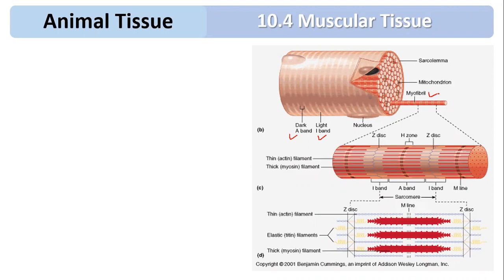Now, the dark band is also called the A band or anisotropic band. You can see this is called the dark band or A band.